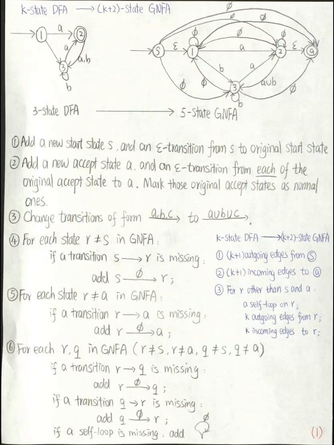After these 6 steps, we have converted a k-state DFA to a k plus 2 state GNFA. So in this GNFA, there are k plus 1 outgoing edges from S, and there are k plus 1 incoming edges to A. And for each state other than S and A, there is a self-loop on R, and there are k outgoing edges from R and k incoming edges to R.